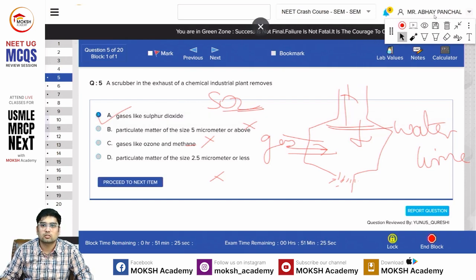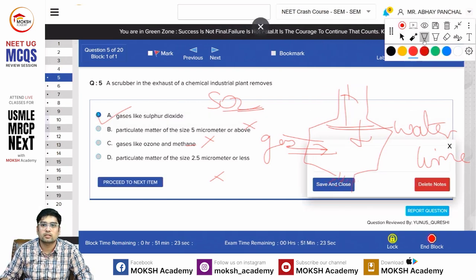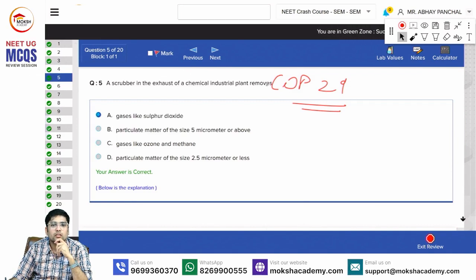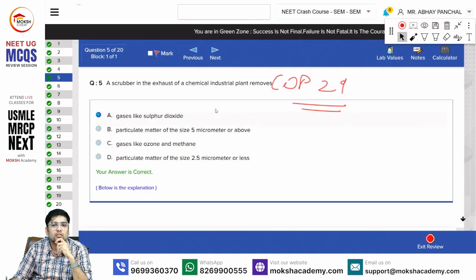This is a question from a line of NCERT. A scrubber in the exhaust of a chemical industry plant removes sulfur dioxide. This will remove sulfur dioxide, which will prevent acid rain.